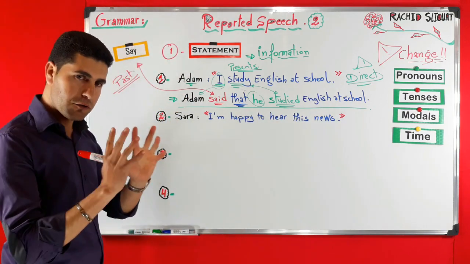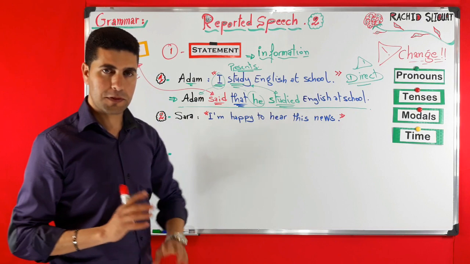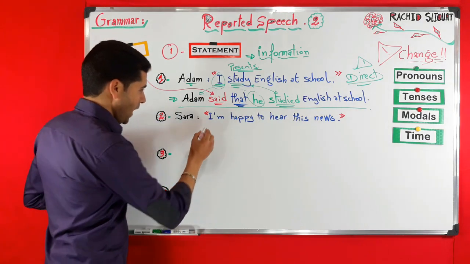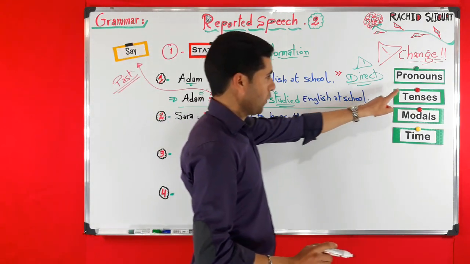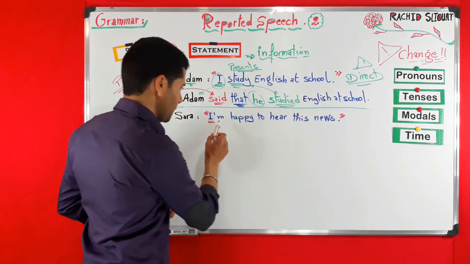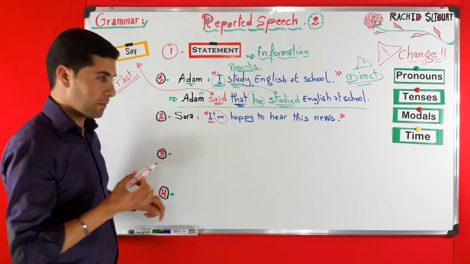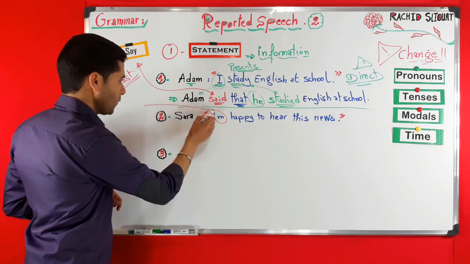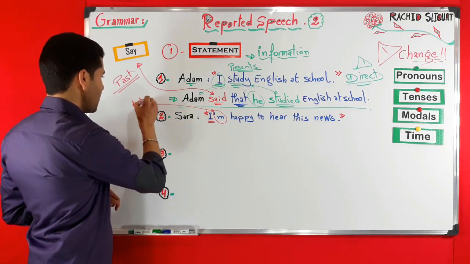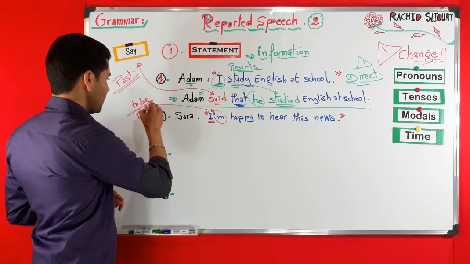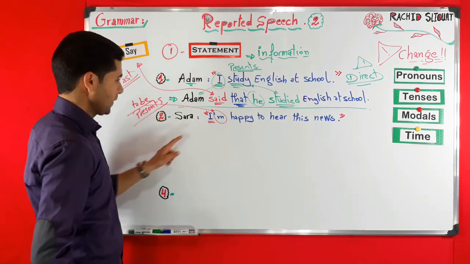Now let's try to identify the components of this speech. Here we have I, a subject pronoun, and we have the verb to be in the present simple.